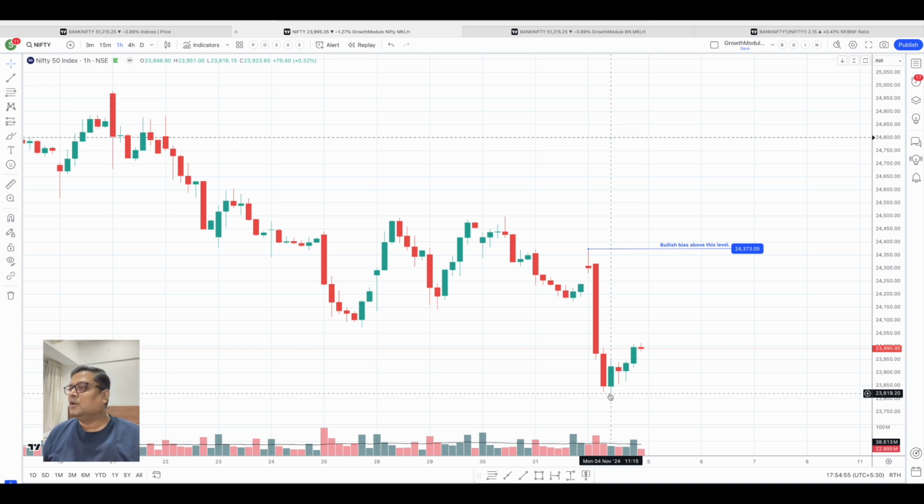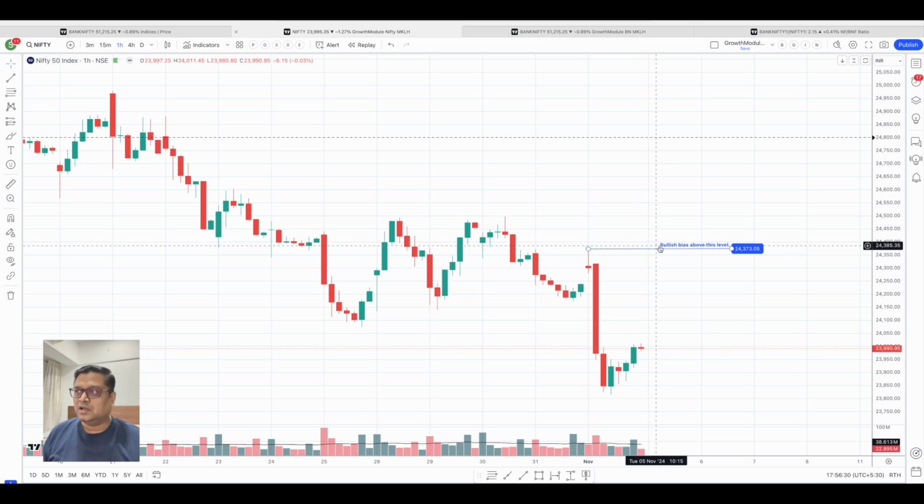So we have to be a little lenient. If the opening is below today's low, then in that case I will prefer to keep a very small position in the bearish direction. But if at all we see action which is fast, very quick in a bullish direction, then and only then I would look to trade positionally above this particular level. Between this we can always look for intraday trades, and that is, I feel, good enough in this volatile period.